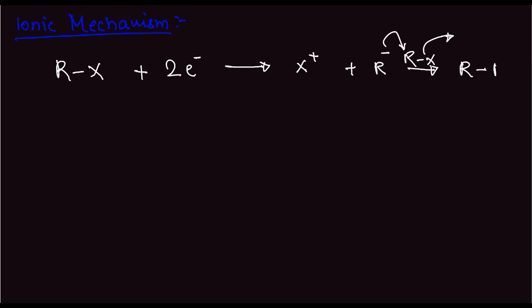So what we are left with is an R-R group. Now the sodium, how does this electron come in the system? We have 2 sodiums, so they form 2Na plus and these electrons. Now here also the order of formation is 1 degree greater than 2 degree greater than 3 degree, that is RF is formed lesser than RCl, is formed lesser than RBr, is formed lesser than RI.